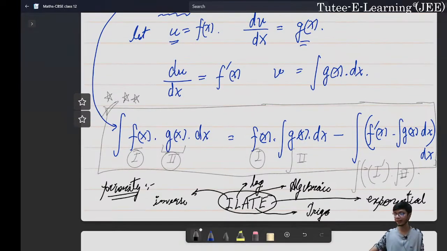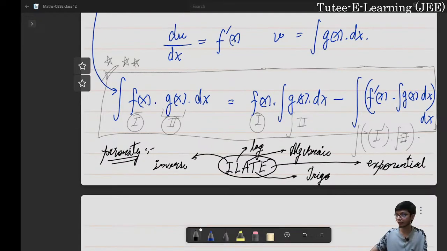So I hope these three different methods of integration are clear to all of you, right? These are the three different methods that we'll be using to solve questions of integrals. So far so good. We have already covered much of the portions. Now let us move into the different types of questions. Let us begin with solving some problems on integration by substitution. But I'm worried about how much we'll be able to take up of definite integrals in today's lecture. Anyways, let me go ahead.